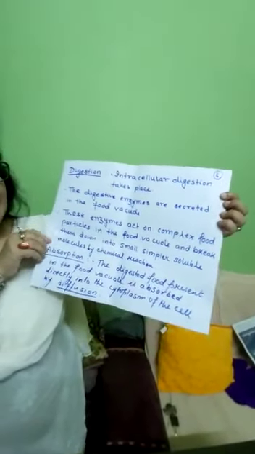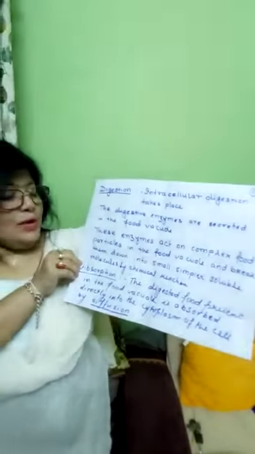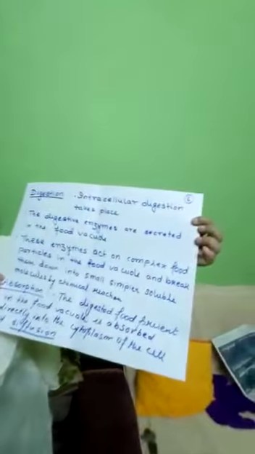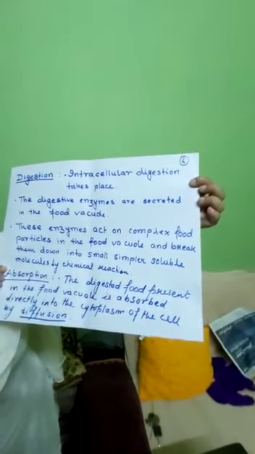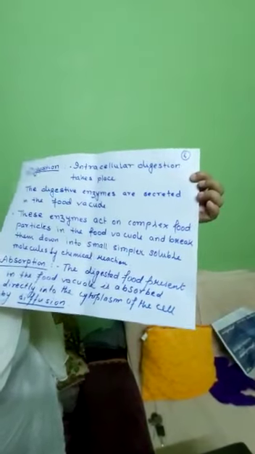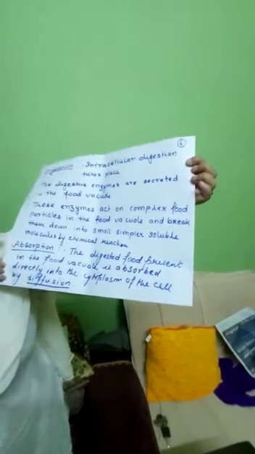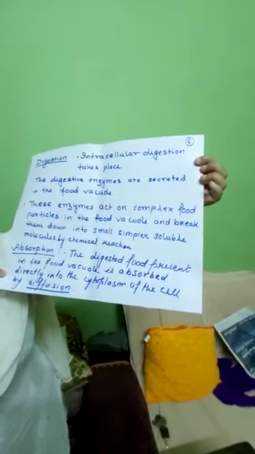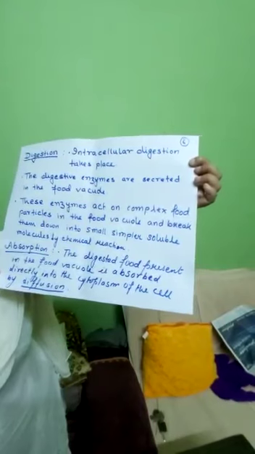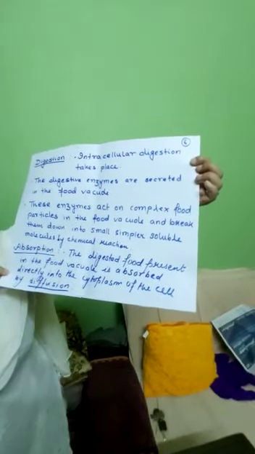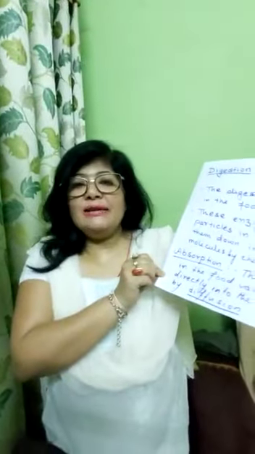These enzymes act on complex food particles in the food vacuole and break them down into small, simple, soluble molecules by chemical reaction. Third is absorption. Yes. So the digested food present in the food vacuole is absorbed directly into the cytoplasm of the cell by the process of diffusion.